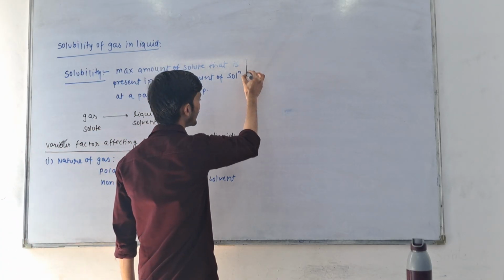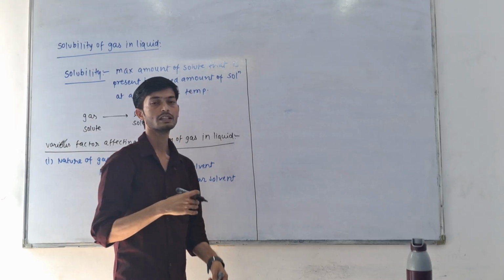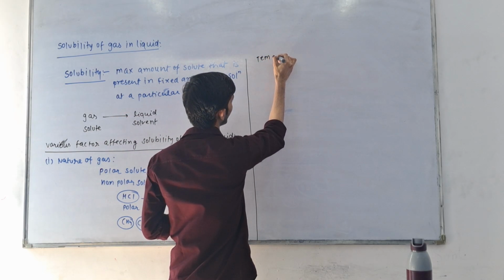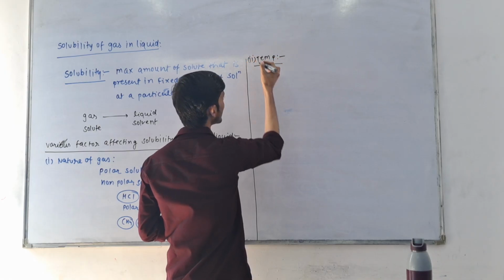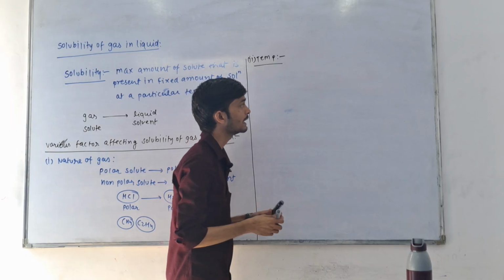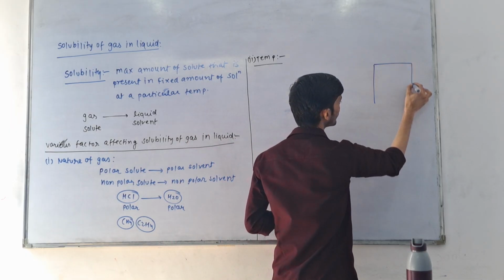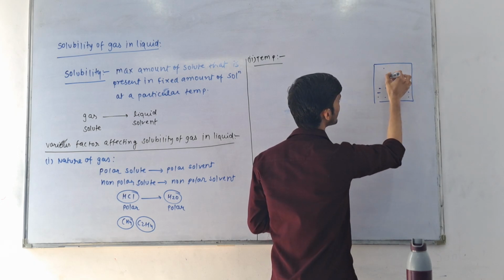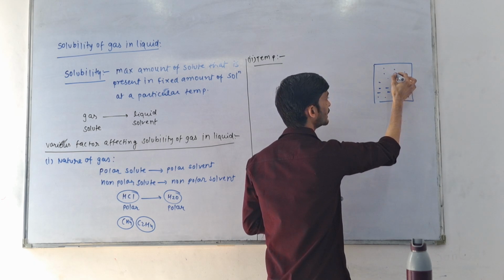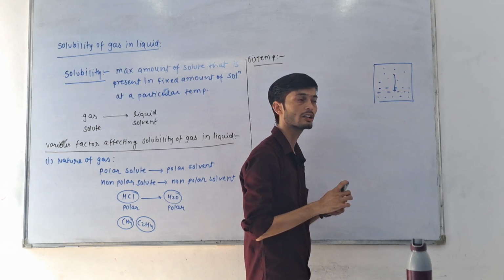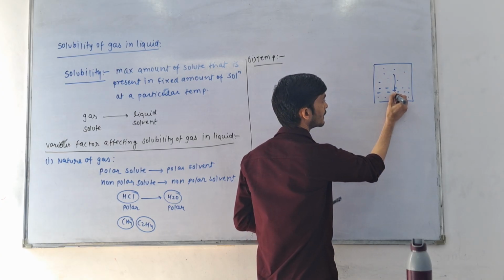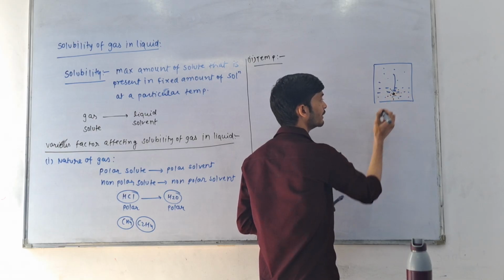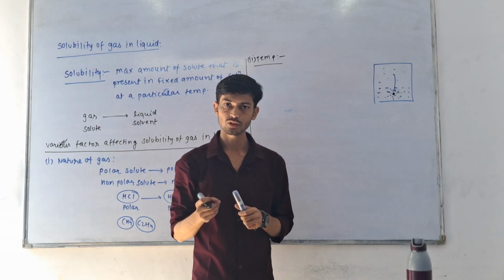The second factor which is going to affect the solubility is temperature. How does temperature affect solubility? Suppose this is liquid and this is a gaseous particle. When this gaseous particle gets dissolved in liquid, the liquid particles make bonds with the gaseous particle, and formation of a bond is an exothermic process.